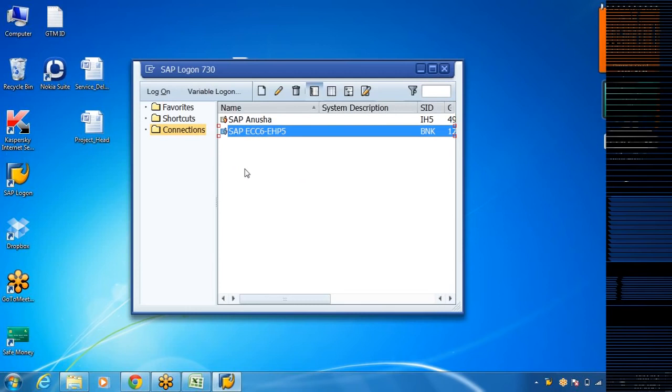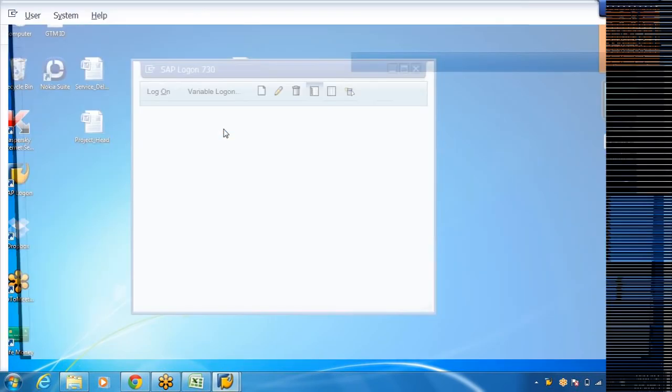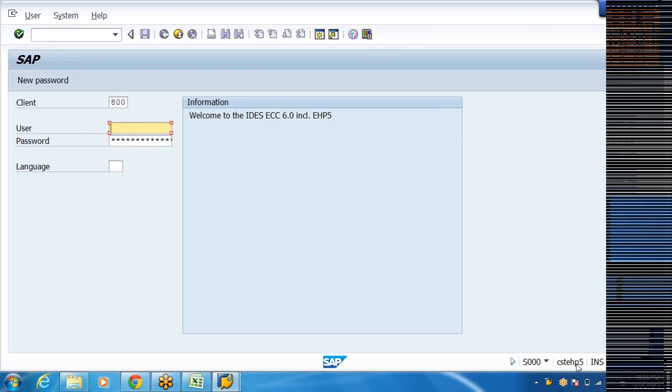Now once you double click on that, this is called SAP logon pad. This logon pad, whatever the server that you are going to configure, that will appear here. Just double click on that server name. And SAP, I'm using EHP5. Mr. Prasad, what is the version you are using now? EHP5. Okay, that is the latest version. Also one more thing, you are recording, right? Yeah, I'm recording. Okay, that's fine then.